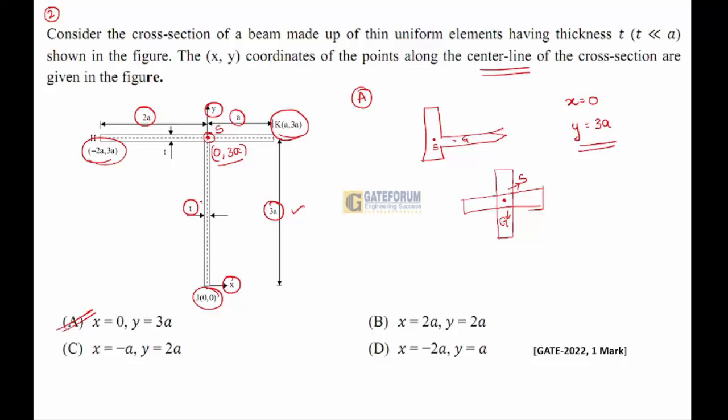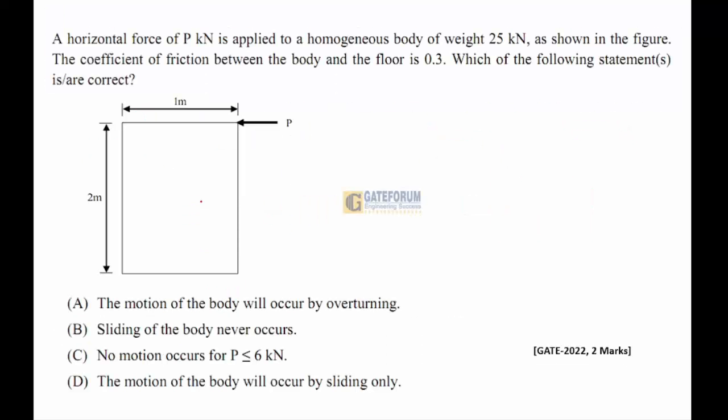Moving to the next question. Question number 3. A horizontal force of P kilonewton is applied to a homogeneous body of weight 2.5 kilonewton as shown in the figure. The coefficient of friction between the body and the floor is 0.3. Which of the following statements is correct or are correct? It may be two options that are right here, or three, or only one.